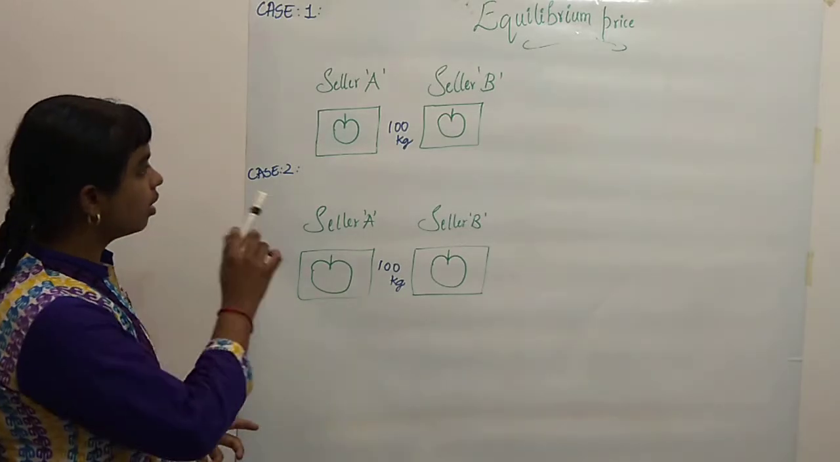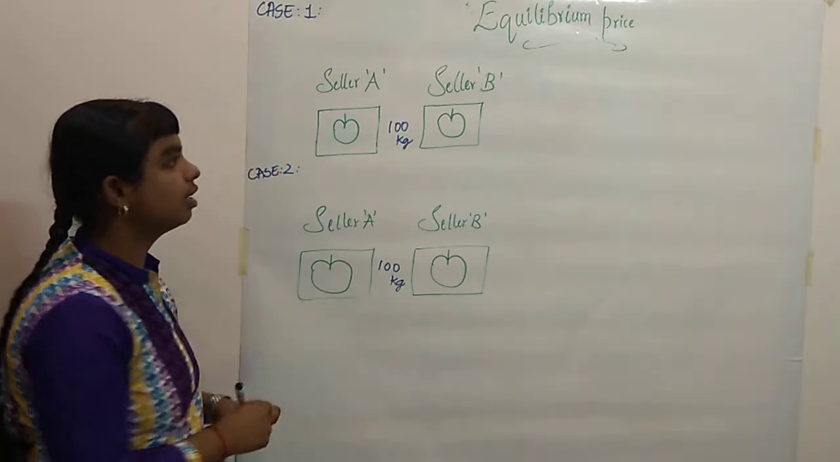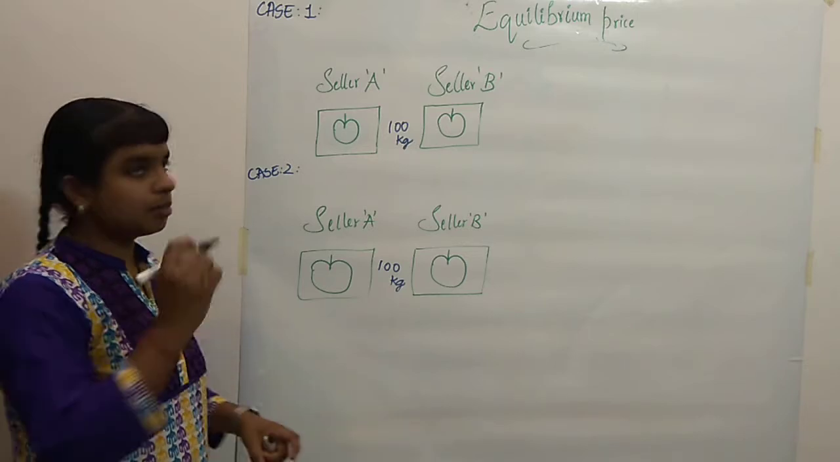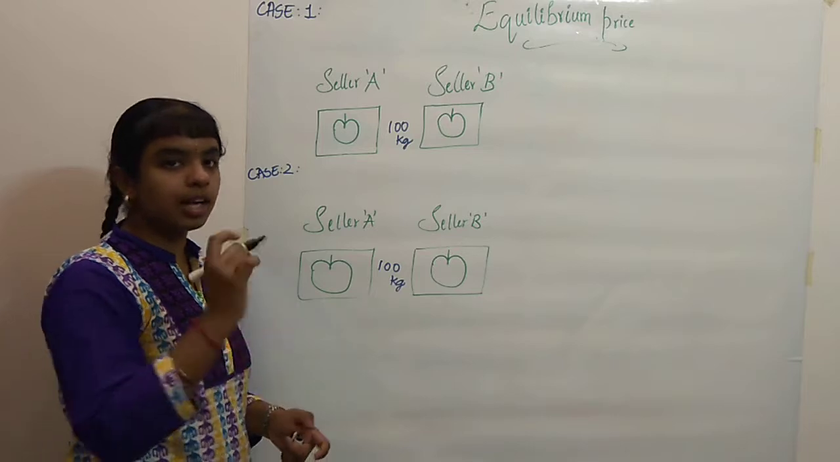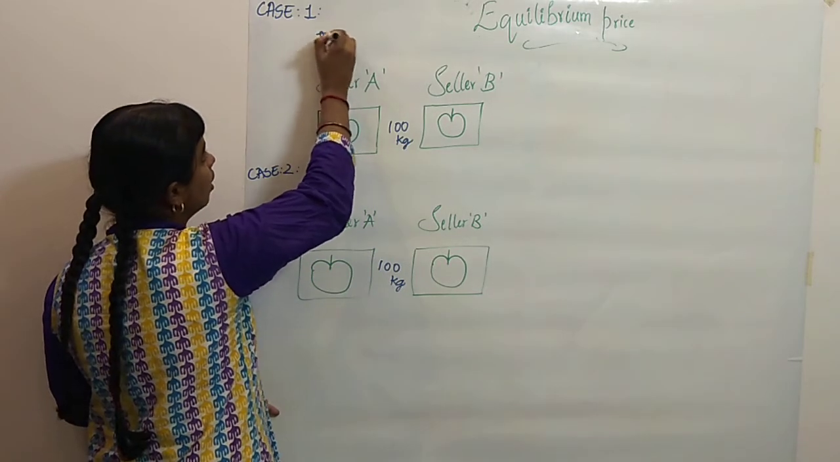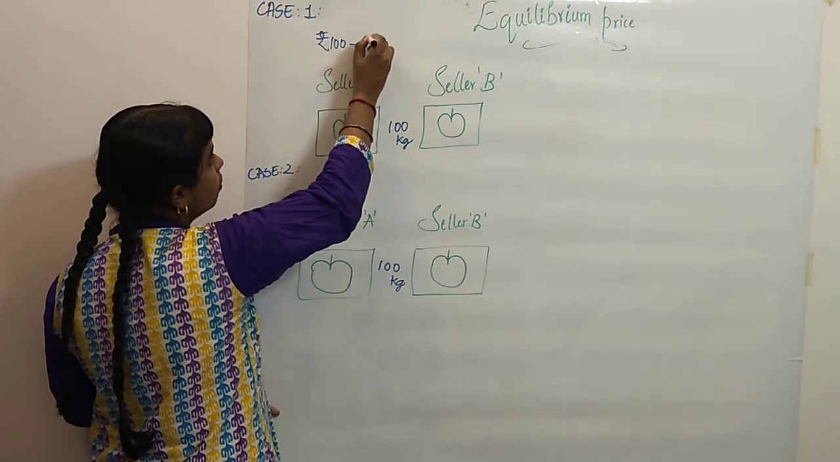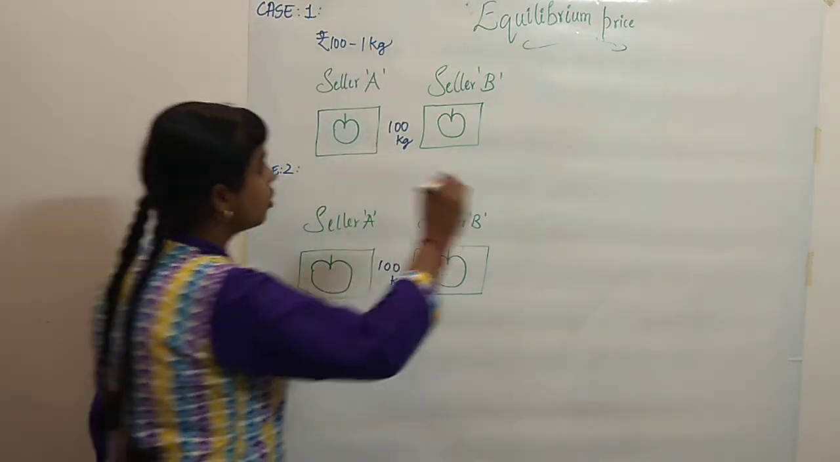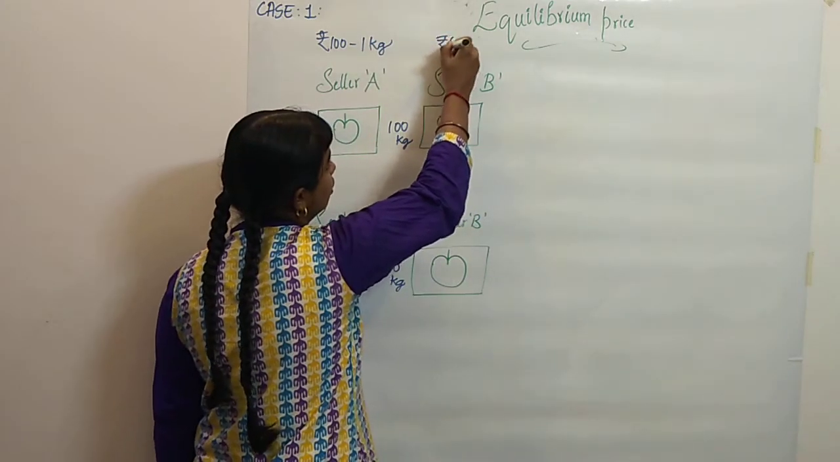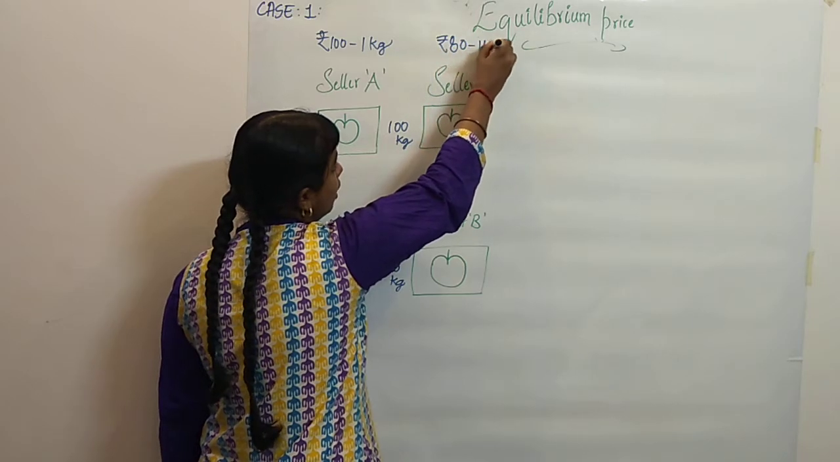Now I have taken two cases. In case one, I'll fix the price like this: seller A is selling 1 kg of apple at 100 rupees. So rupees 100 for 1 kg. And seller B is selling 1 kg of apple at 80 rupees. So rupees 80 for 1 kg.